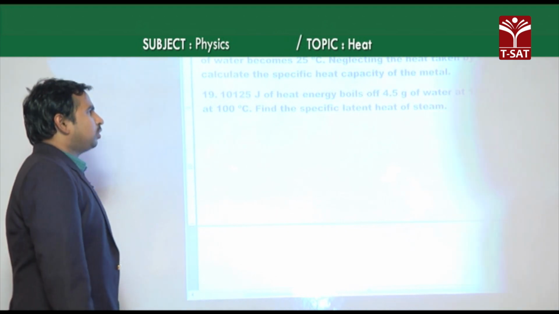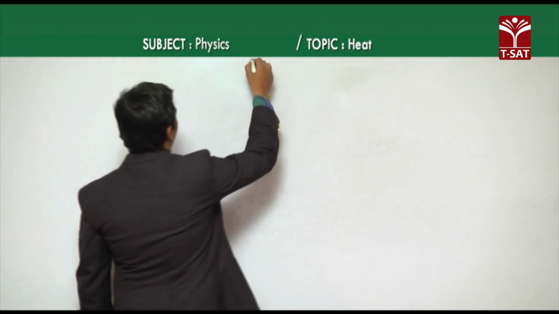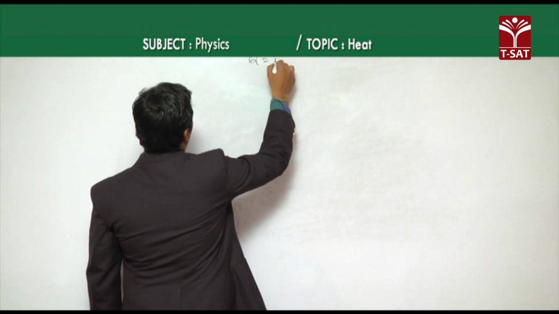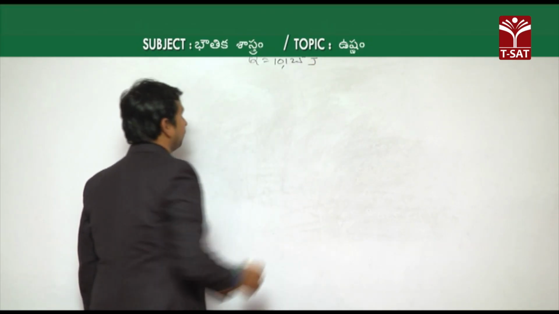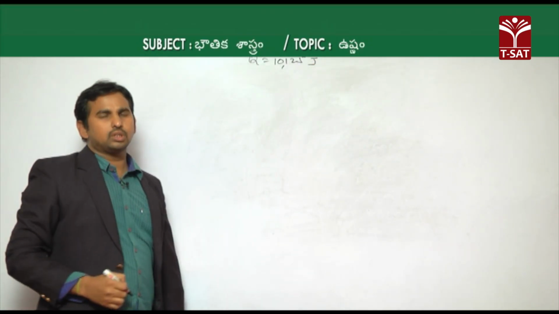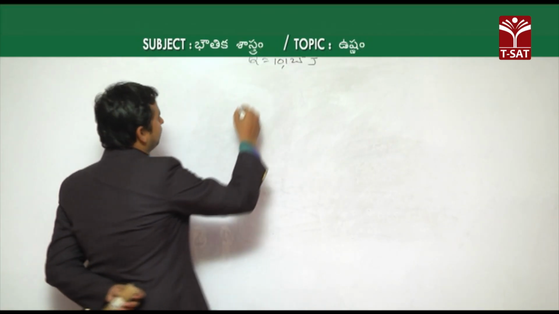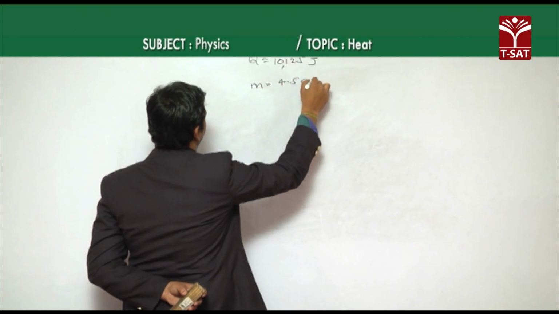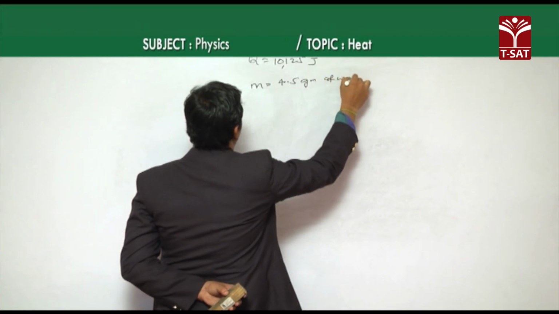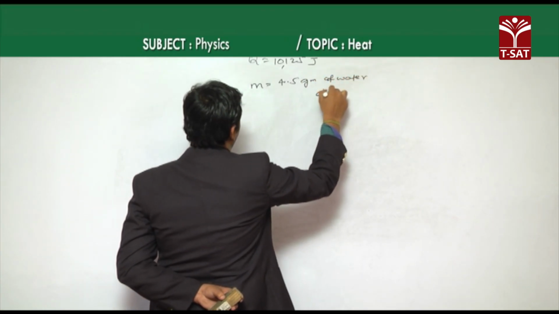As the amount of heat energy, Q is equal to 10,125 joules is given, and that amount of heat energy is given to the mass, M is equal to 4.5 grams of water. This water is at 100 degrees Celsius.